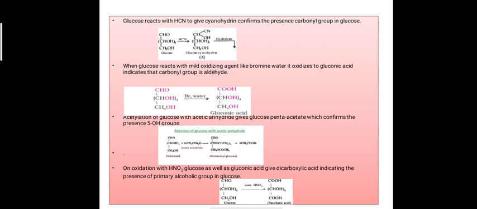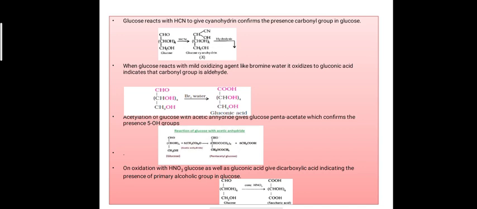Next, glucose reacts with HCN to give cyanohydrin, which also confirms the presence of a carbonyl group. Next evidence: when glucose reacts with a mild oxidizing agent like bromine water, it oxidizes to gluconic acid, which indicates that the carbonyl group is actually an aldehyde.